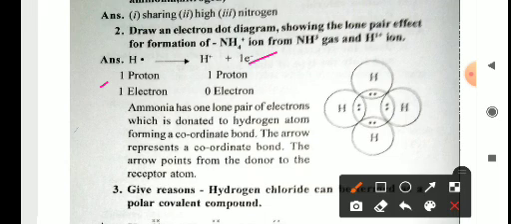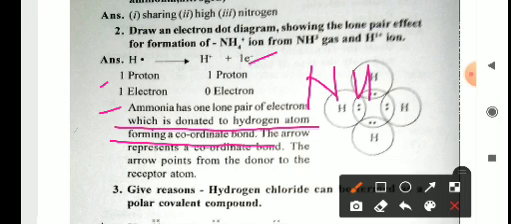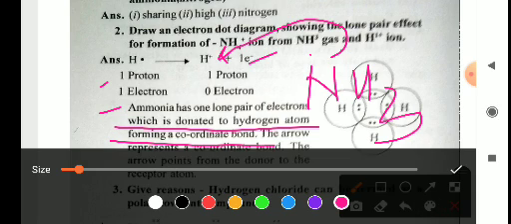After losing one electron, hydrogen has only one proton and zero electrons. So ammonia has one lone pair of electrons which is donated to the hydrogen atom, forming a coordinate bond. When hydrogen loses one electron, it has no electron left in its valence shell. Then the nitrogen atom of ammonia will give these two electrons to this hydrogen atom and form a coordinate bond.